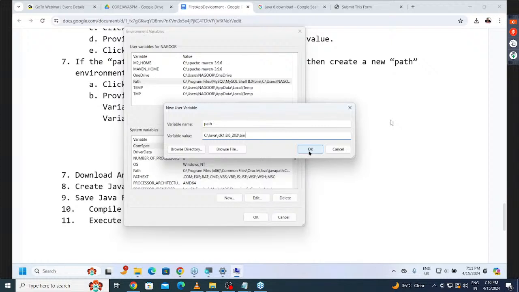But remember carefully. In my system already path is available or not? If I create a new path now, old one is overridden with newer one. Old one is removed and newer one will come there. So I don't want to disturb my old path here. That's why I don't want to click on OK button. That's okay, that's why I'm going to close this. I'm not going to do this. I'm going to cancel this setup here. Got it or not? Right, sir.